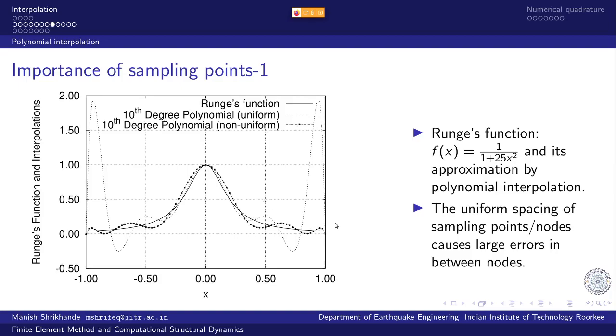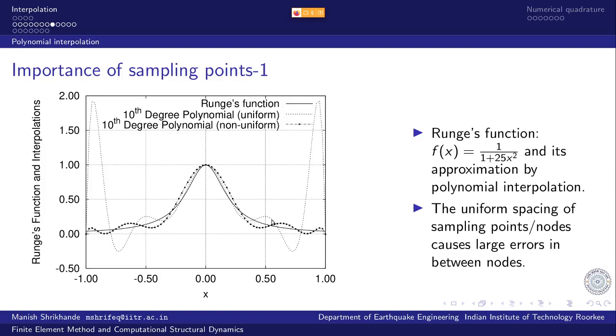And the change is unbelievable. Unless you see this result and work on it yourself, you will not believe how much difference the choice of sampling points can make in the quality of polynomial interpolation and approximation.